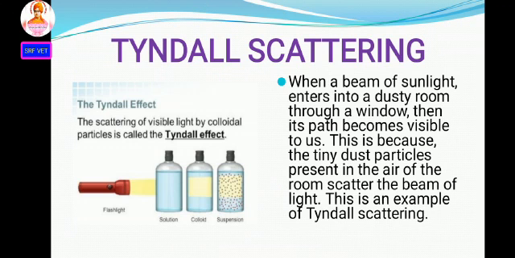When a beam of sunlight enters a dusty room through a window, its path becomes visible to us. We see the dust particles in the path of light. This is because tiny dust particles present in the air of the room scatter the beam of light.